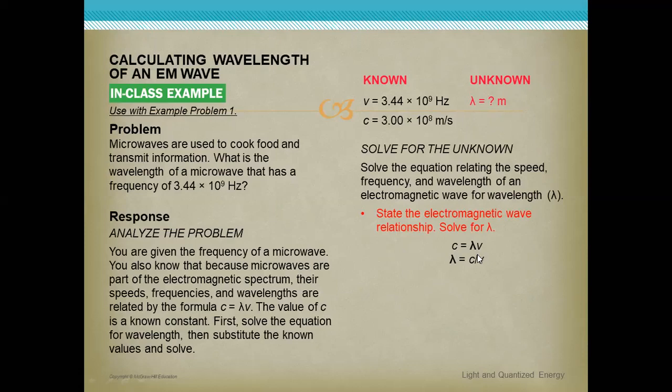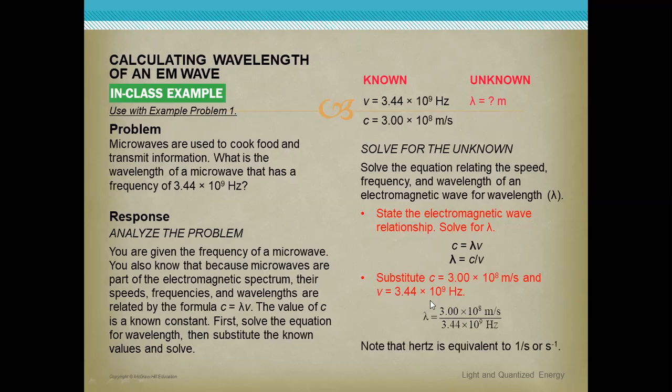So to get the wavelength, it equals c divided by ν. It will equal 3 times 10 power 8 divided by 3.44 times 10 power 9. Note that hertz is equivalent to 1 over second.